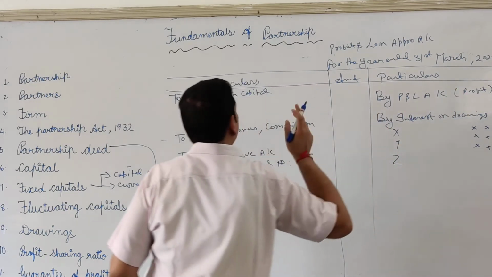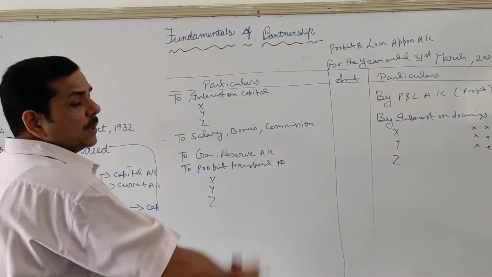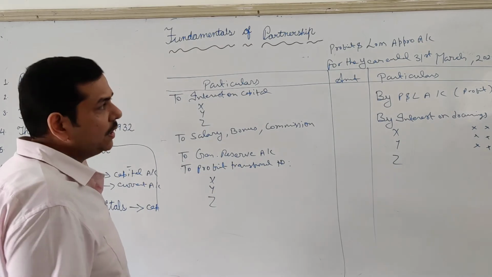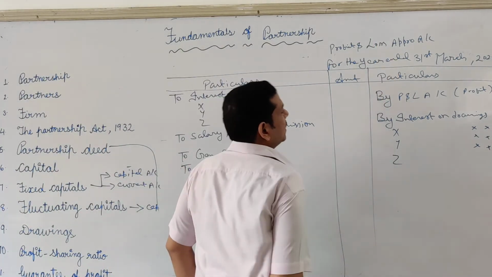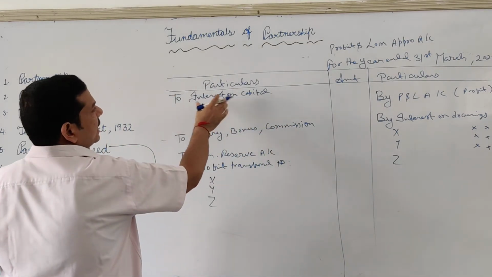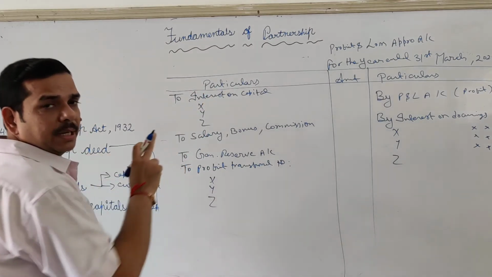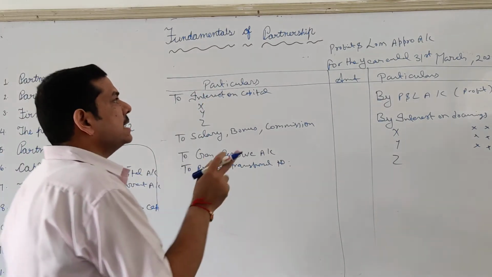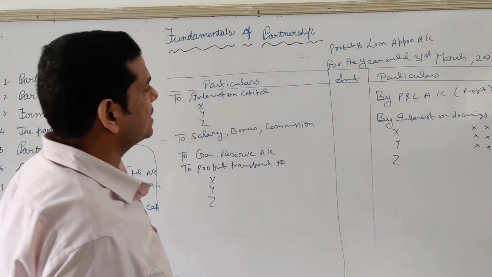But always remember what will you do in case of loss. Nothing is mentioned for that. For that purpose we prepare a profit and loss adjustment account. We will not use the word appropriation. Appropriation is always associated with the profit, because otherwise your account would be starting in case of loss. So here it would be written to profit and loss account. In your format it has not been written. This means in case of loss we are not going to prepare profit and loss appropriation, we are going to prepare profit and loss adjustment account.